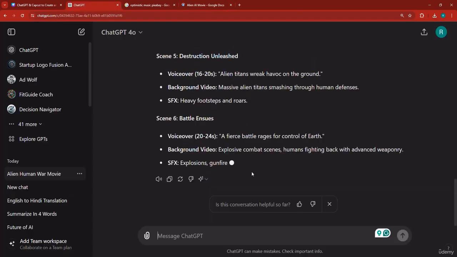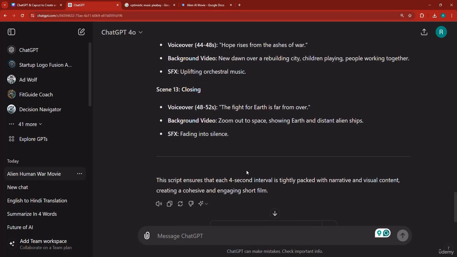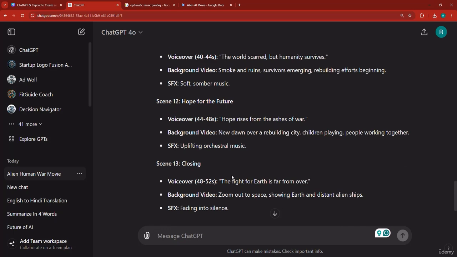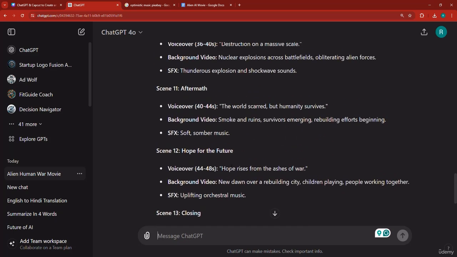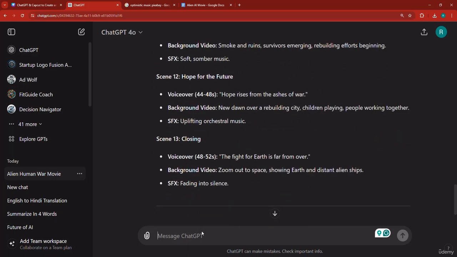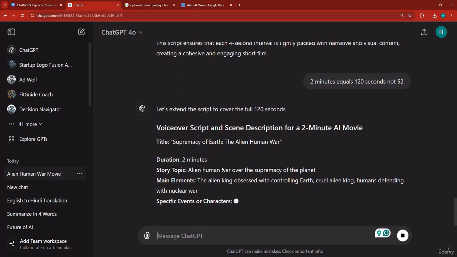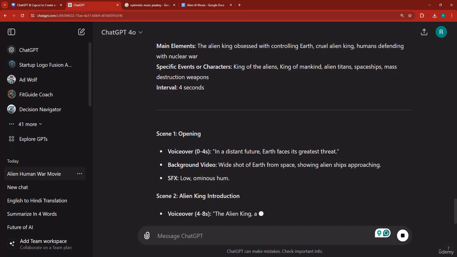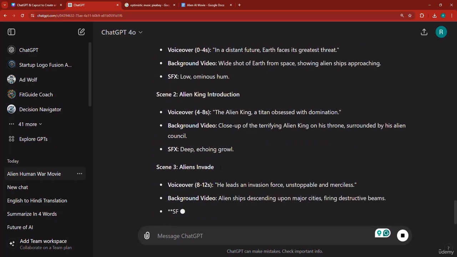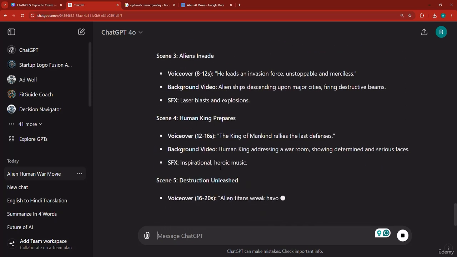Alien AI movie. Hopefully ChatGPT has finished generating the script. It didn't quite make it to 2 minutes, so it's quite stupid of it to only make it 52 seconds. So I'm going to say 2 minutes equals 120 seconds, not 52. It can be quite stupid sometimes. So just to tell you, make sure that you correct it. If it doesn't do as told, you have to provide it with a correction.